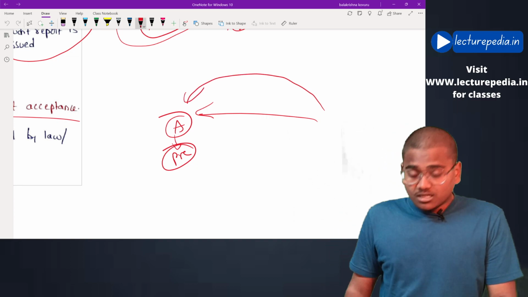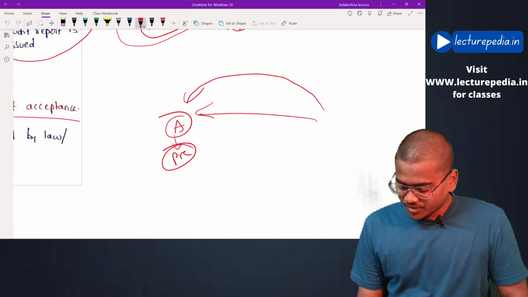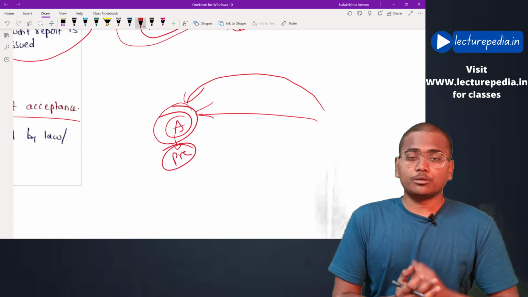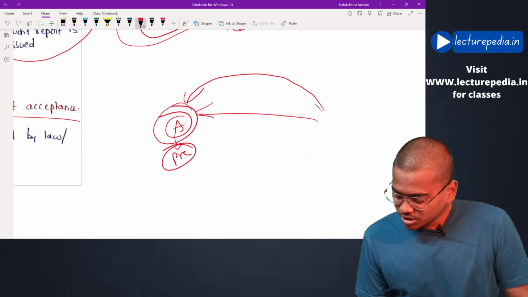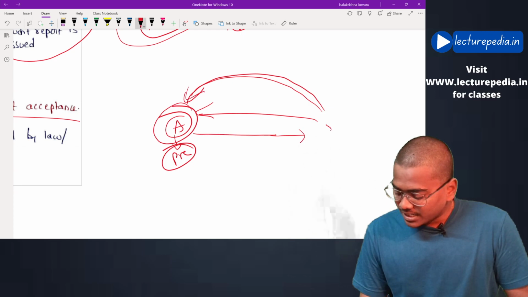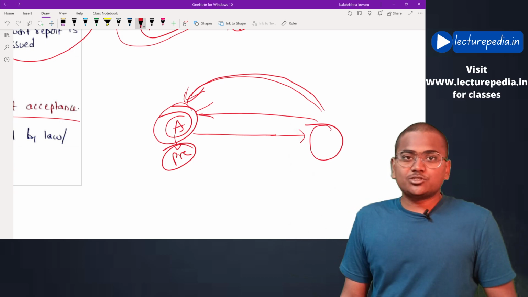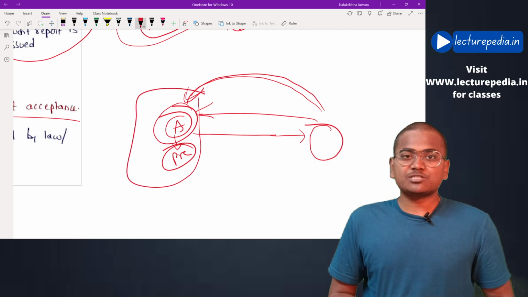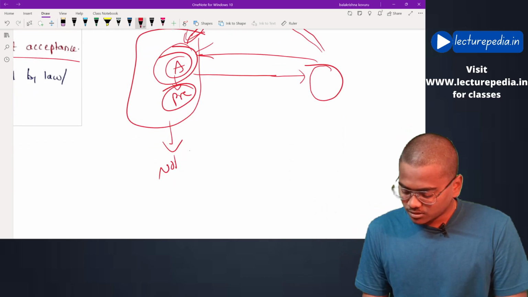If management puts some restrictions on the scope of the auditor, what should the auditor do? If the auditor feels that these restrictions will result in a disclaimer of opinion, management has put these restrictions on me, I accept the engagement and conduct the audit, and while giving the report I give a disclaimer of opinion. If that is the situation, then why accept the audit in the first place? If there are any limitations put on the auditor, it would be better not to accept the engagement at all.